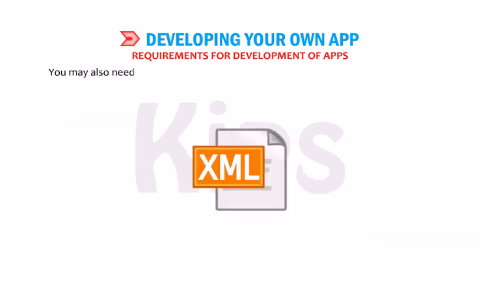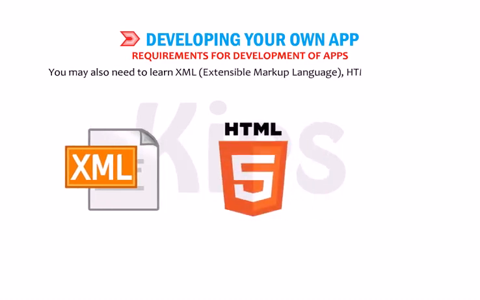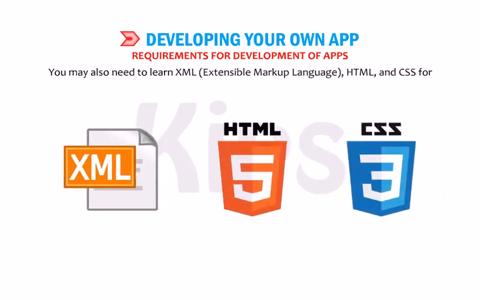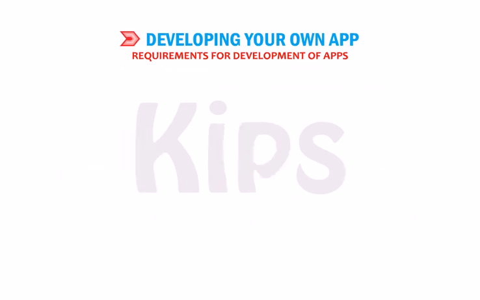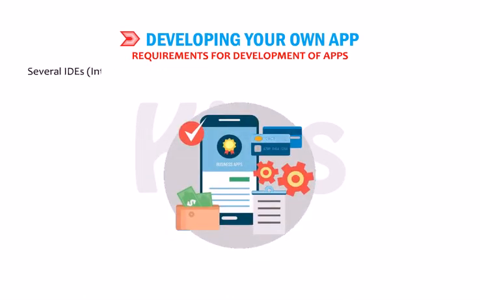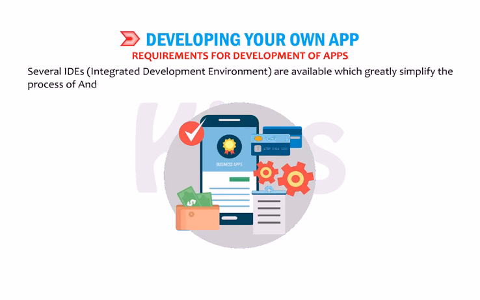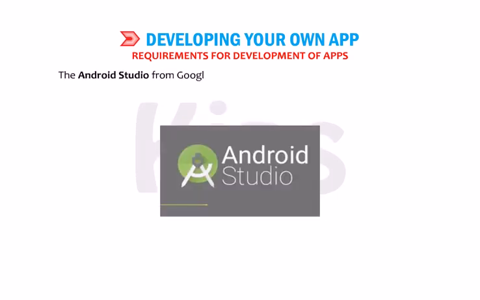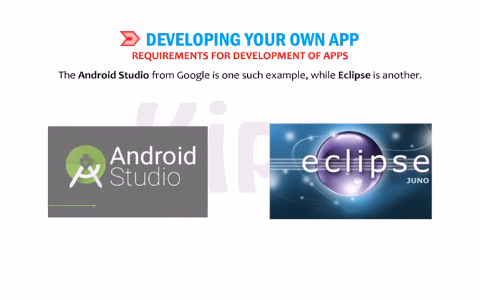You may also need to learn XML, Extensible Markup Language, HTML and CSS for designing an app. Several IDEs, Integrated Development Environments, are available which greatly simplify the process of Android app development. The Android Studio from Google is one such example, while Eclipse is another.